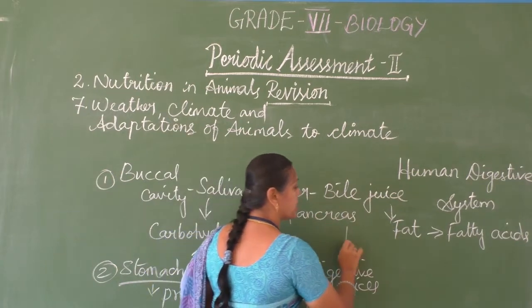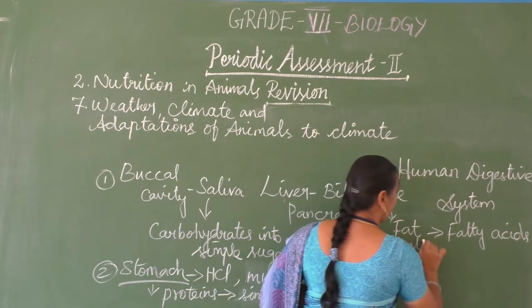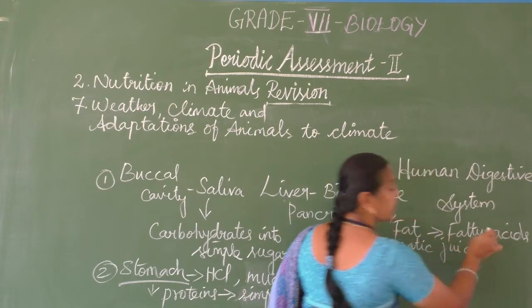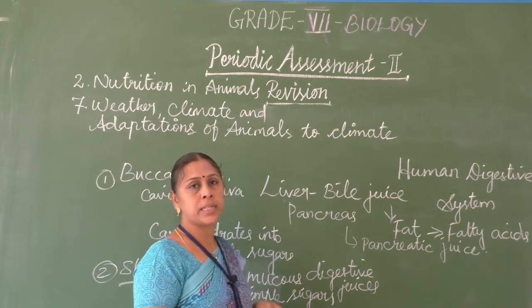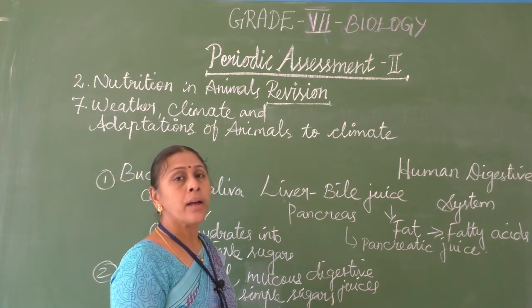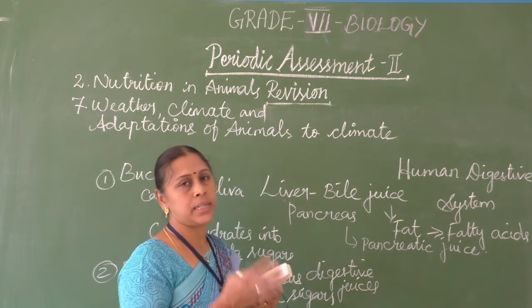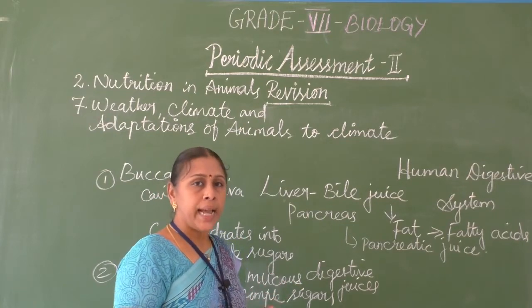Then the pancreas also secretes pancreatic juice. And all these secretions are discharged. Discharge means they are mixed up, enter into the small intestine, and there the digestion of all those things, proteins, fats and remaining carbohydrates, everything gets digested.